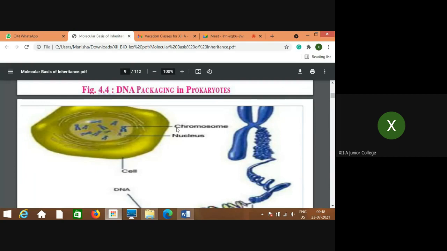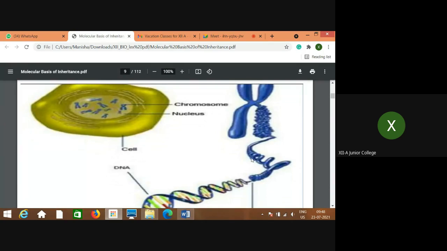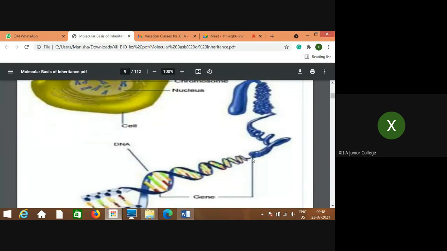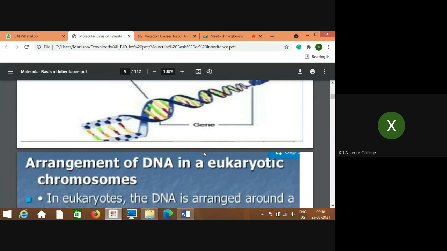And the single chromosome, how it shows the structure here. A single arm, a small part, you can see how it is folded, coiled, and supercoiled. This is just a small part of this arm, which contains this DNA, and on this DNA, small parts are considered genes responsible for a particular character.